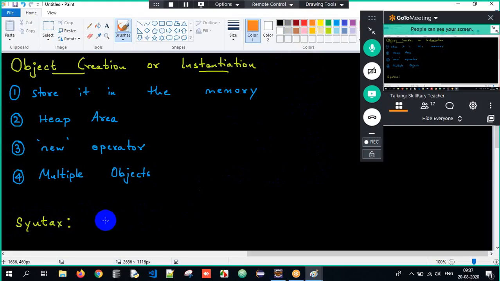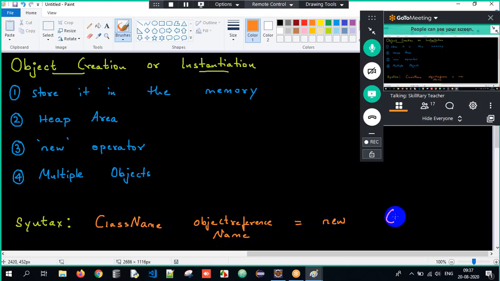In order to create an object, we have to write the class name, then the object reference name, equal to new, and then the class name followed by parentheses. This is the basic syntax which we need to understand. If I have to create an object, I make use of class name, object name equals new class name of.